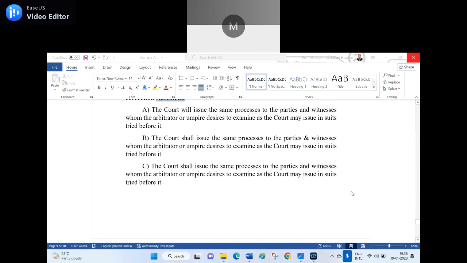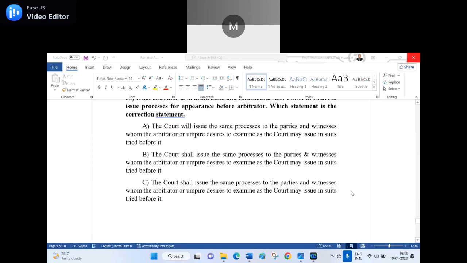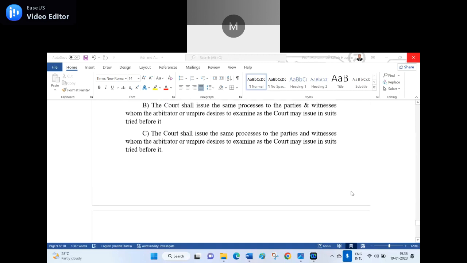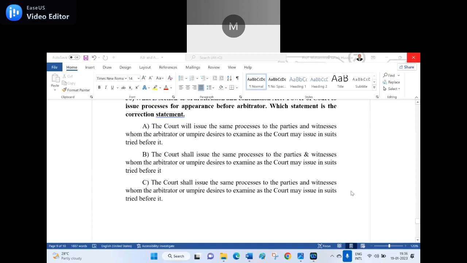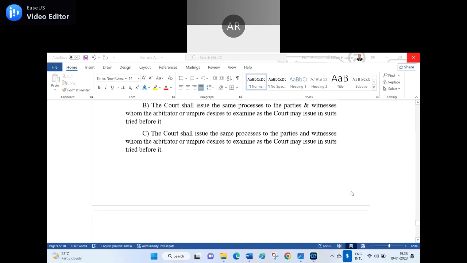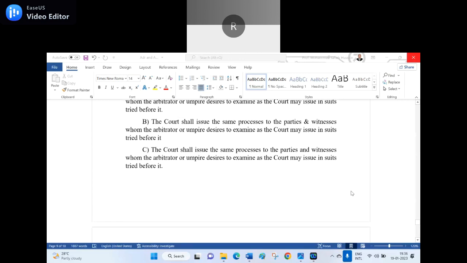So here I have given the four options. In the four options, which statement is correct? D is correct, sir. D for Delhi is the correct one. Option B or C, sir. Both look the same. No, both do not look the same. See, here I use the ampersand. An ampersand cannot be used in running language. It should be "and". Now you tell me. C. Option C, sir. Option C is the right answer.